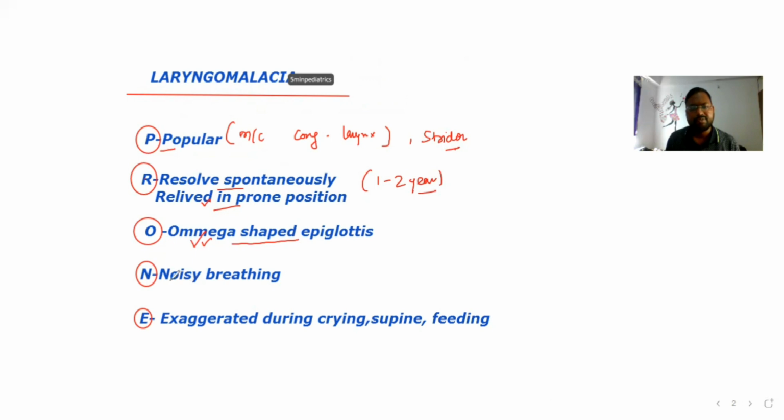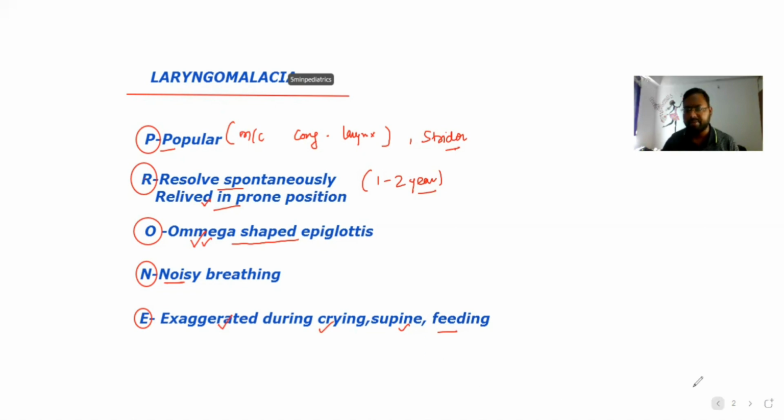epiglottis. And for noisy breathing and E, here we have the symptoms get exaggerated during crying, supine, and feeding. This is about laryngomalacia. You can easily remember the mnemonic PRONE, and the child feels better in prone position.